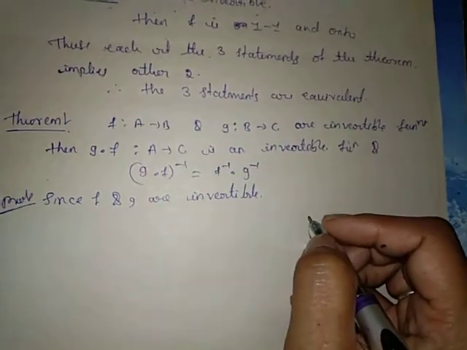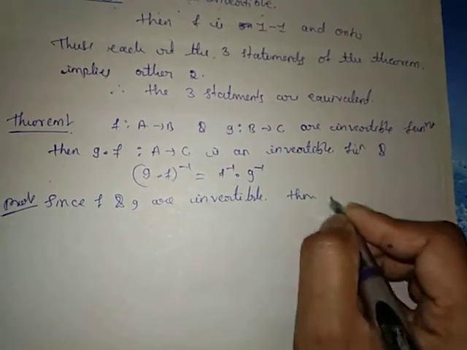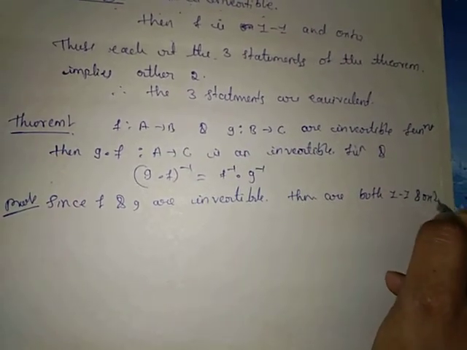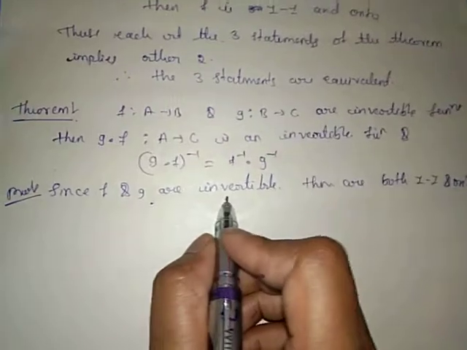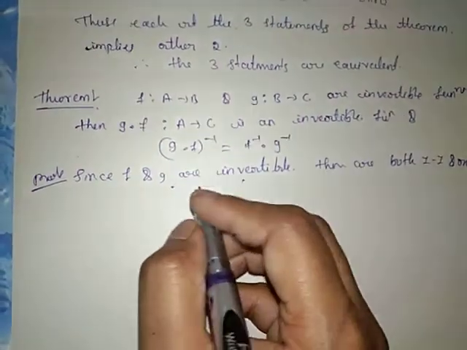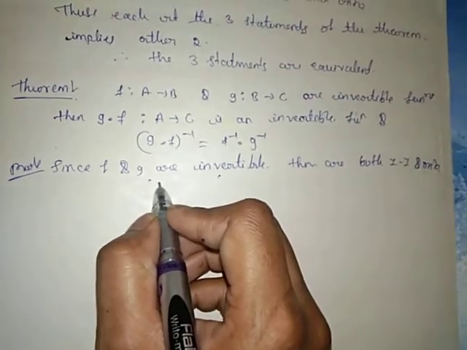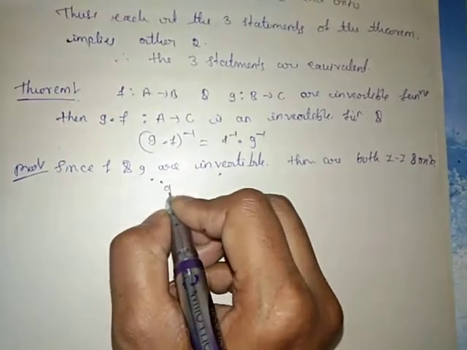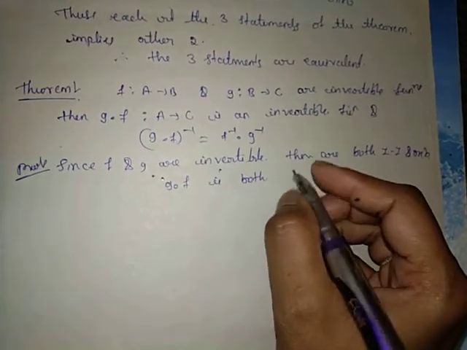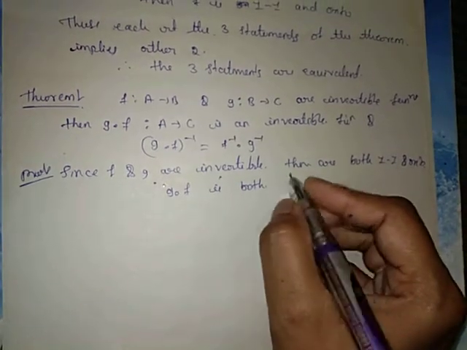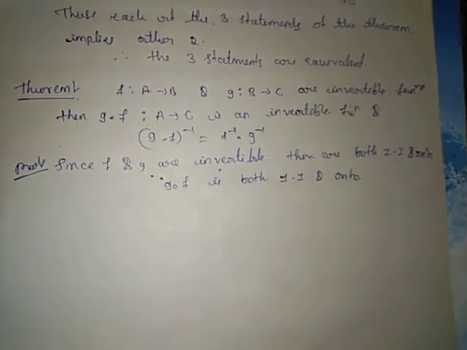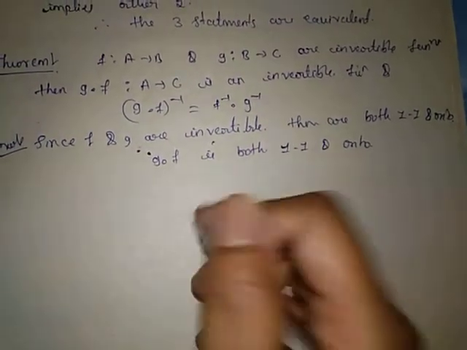Suppose F and G are invertible, then they are both 1-1 and onto by the previous proof. If F and G are 1-1 and onto, then G dot F is both 1-1 and onto, by our previous proofs of the theorem.